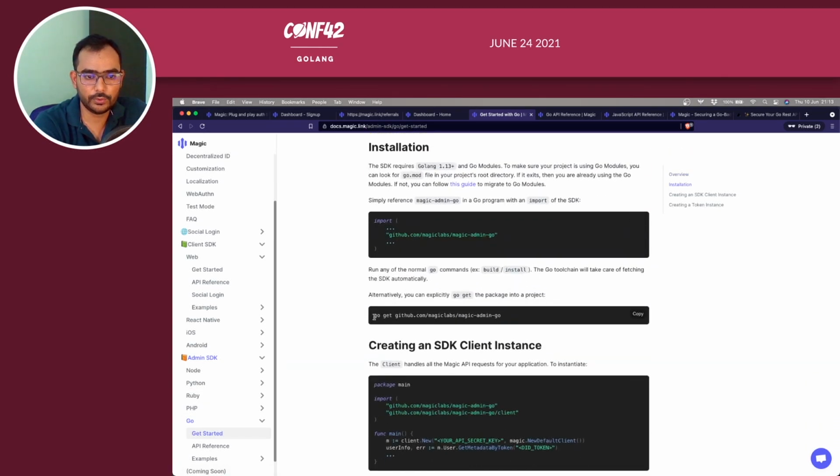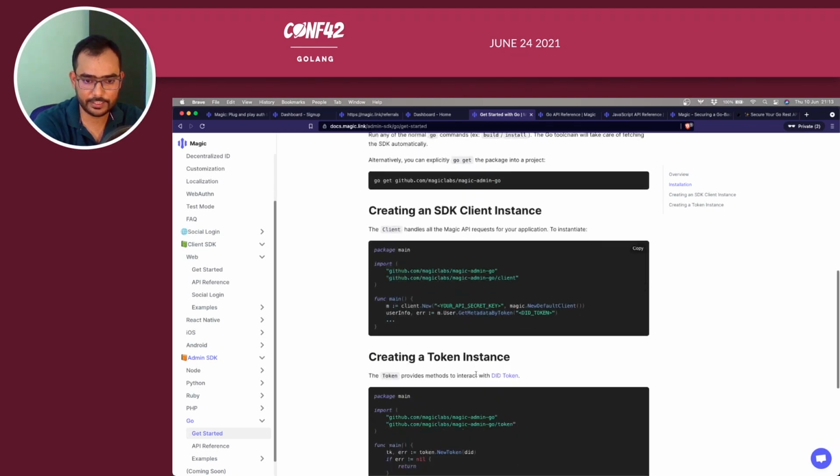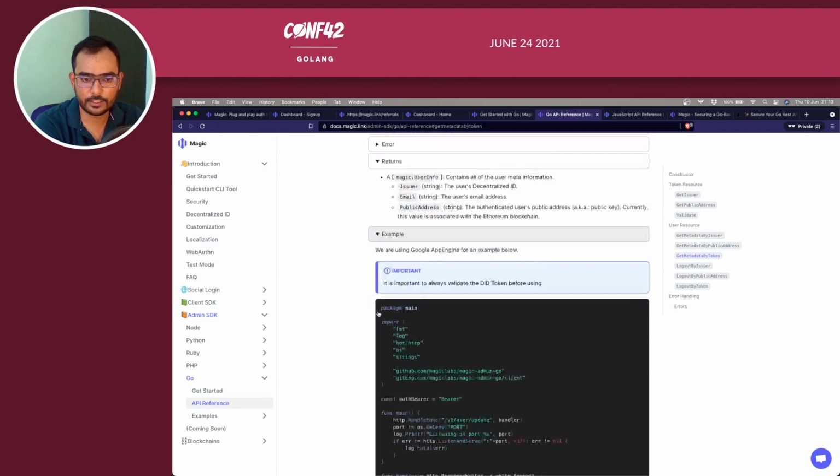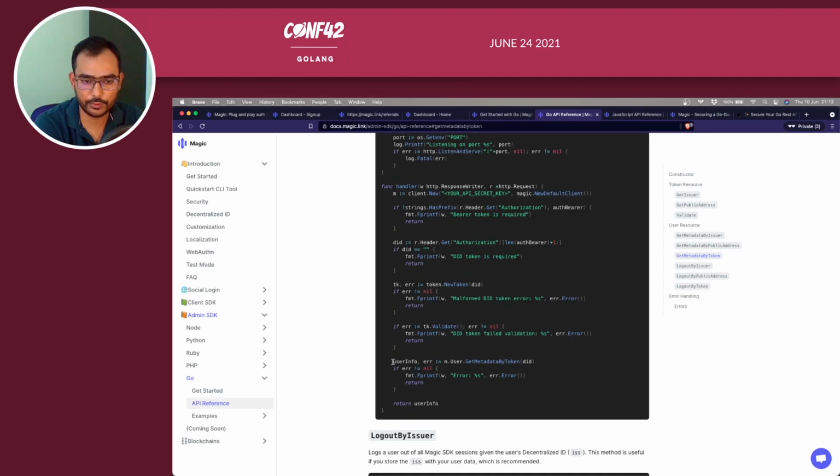If you want to do this, you alternatively need to either import similar to this or explicitly say go get, and pass the github.com/magiclabs/magic-admin-go link. This is how we created the instance and a token instance. What we have used is GetMetadataByToken, which returns Magic user info, which has issuer, email, and public address. You can see the examples. It has examples similar to what I have used, and you can learn more about it. There are a bunch of resources on how you validate, how to get the issuer, public address, and so on.